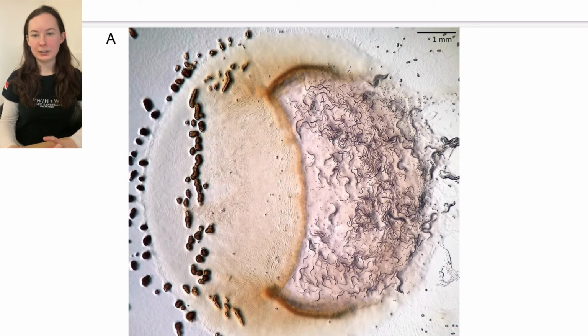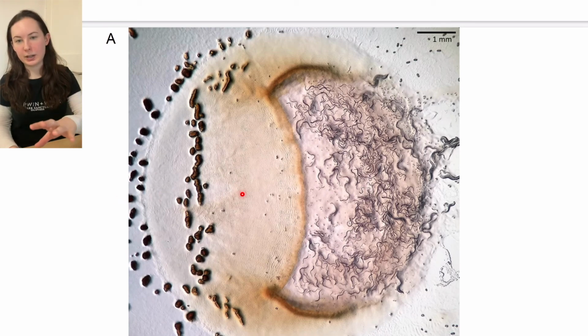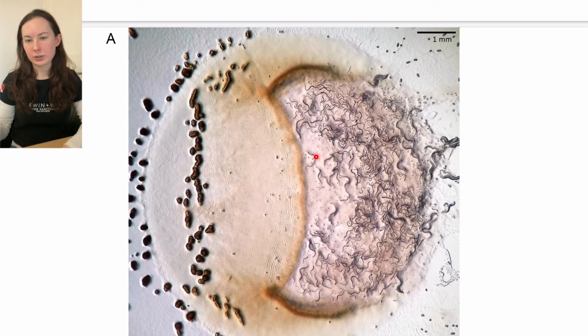As before, the C. elegans clearly preferred not to interact with the M. xanthus. What you see here is the remnant of an E. coli patch, with M. xanthus coming in from the side in this sort of orange Pac-Man shape, and C. elegans worms clustering at a high density in the portion of the E. coli that M. xanthus has not yet reached.